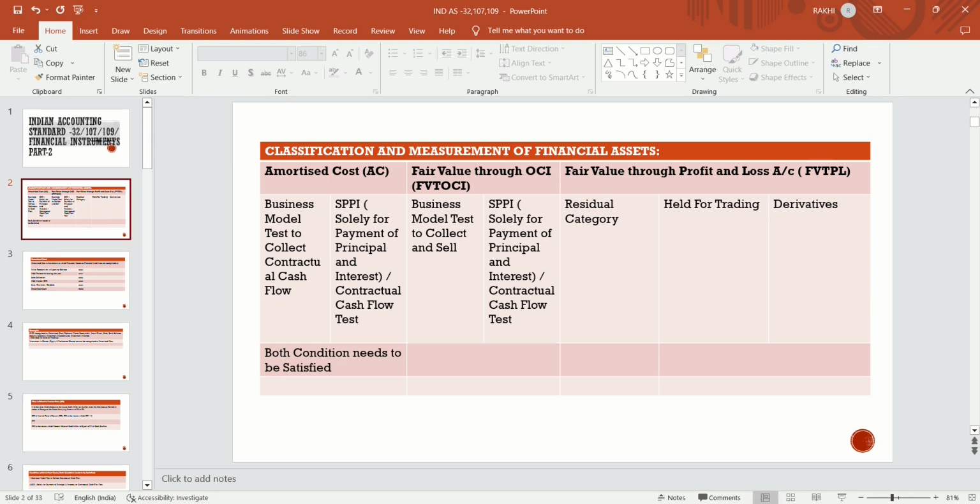को आपको अमोर्टाइज्ड कॉस्ट में आपको क्या चाहिए? अगर फाइनेंशियल एसेट है आपके पास, तो उससे आपको रिटर्न में क्या चाहिए? If you had given any loan to any other party, then what will you expect in return? You will expect the principal amount and also the interest, वो market rate वाला interest, so interest आप एक्सपेक्ट क्या करोगे?